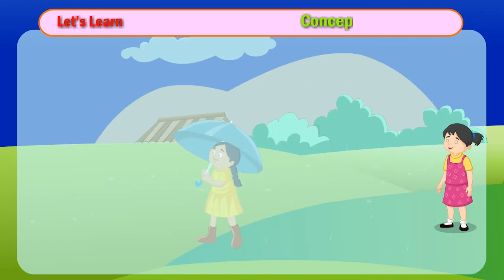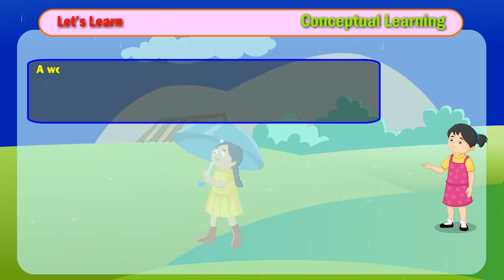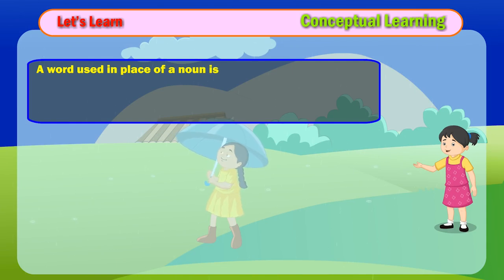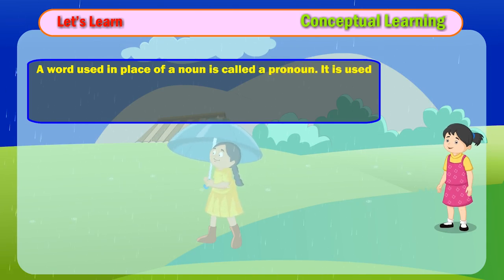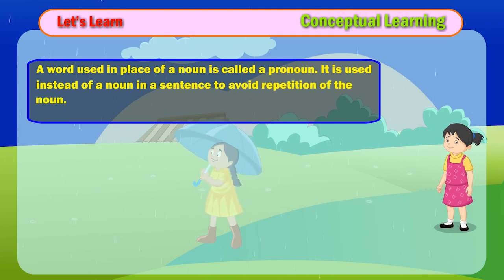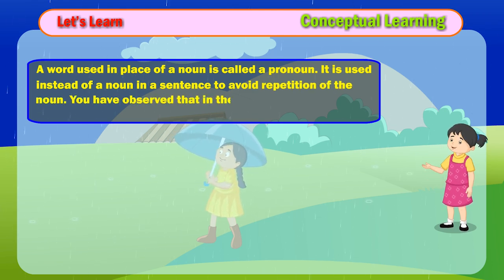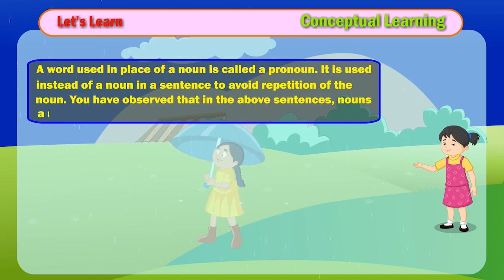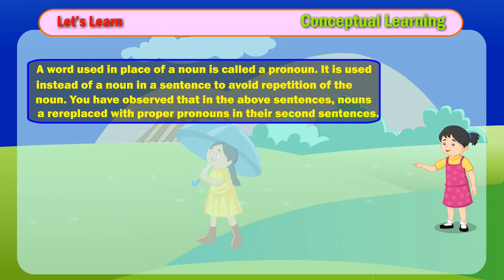Let's learn conceptual learning. A word used in place of a noun is called a pronoun. It is used instead of a noun in a sentence to avoid repetition of the noun. You have observed that in the above sentences, nouns are replaced with proper pronouns in their second sentences.